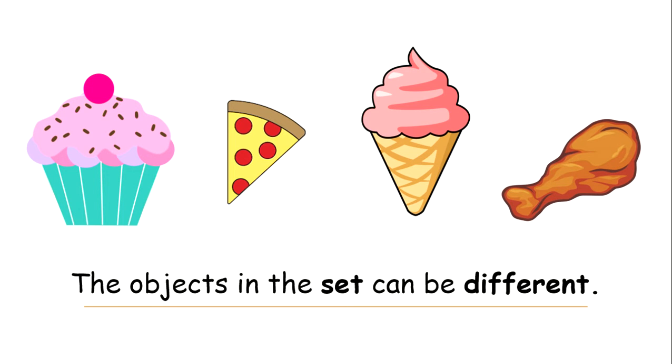The objects in the set can be different. Do you see the different objects here? Can you name them out for me? Right, we have a cupcake, slice of pizza, ice cream, piece of chicken, right? So the objects in the set can be different.